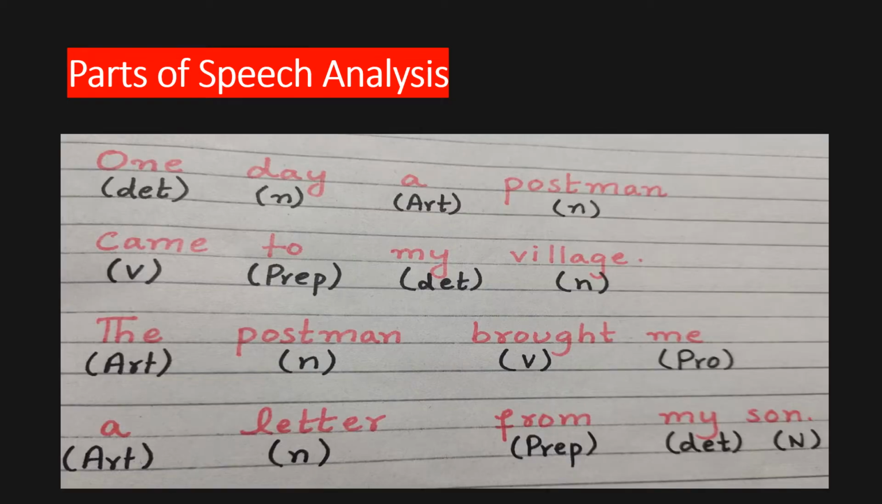Now one is the determiner, day is the noun, a is the article and postman is the noun. Came is the verb, to is the preposition, my is again determiner and village is noun. The is article, postman is noun, brought is verb, me is pronoun, a is article, letter is noun, from is the preposition, my is the determiner and son is noun.